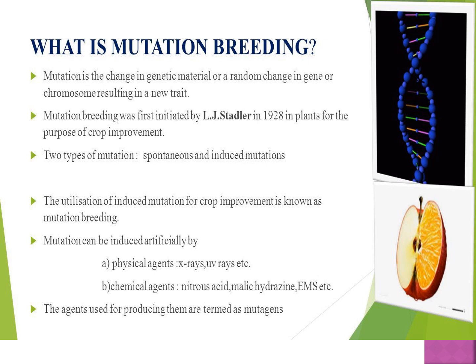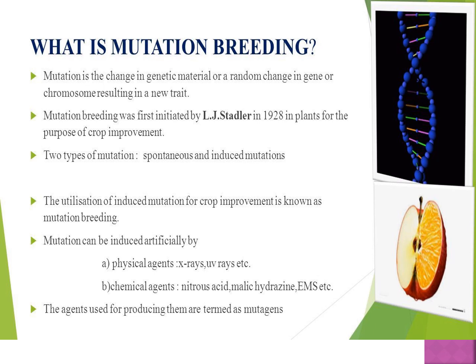Chemical substances that induce mutation are called chemical mutagens, such as mustard gas and nitrous acid. The utilization of induced mutation in crop improvement is called mutation breeding.